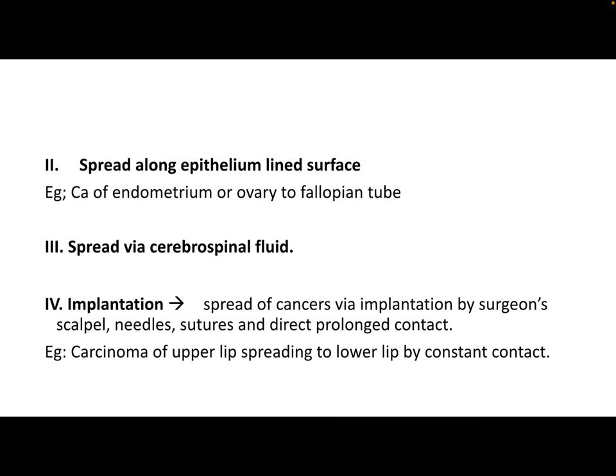Next is spread via cerebrospinal fluid, and the fourth one is implantation. That is the spread of tumor through surgeon's scalpel, needles, sutures, and direct prolonged contact. Example for implantation is carcinoma of upper lip spreading to lower lip by constant contact.